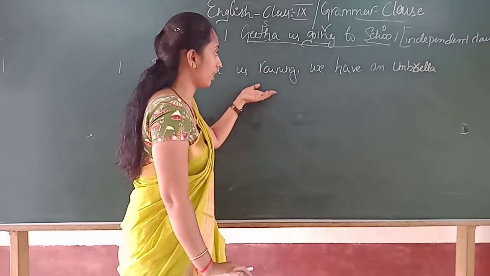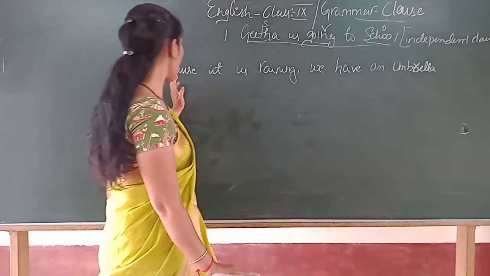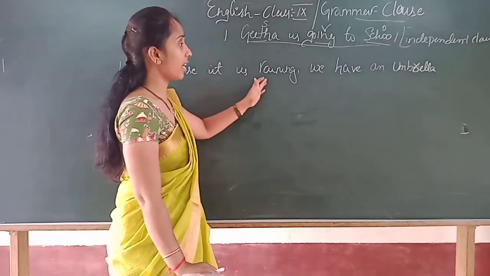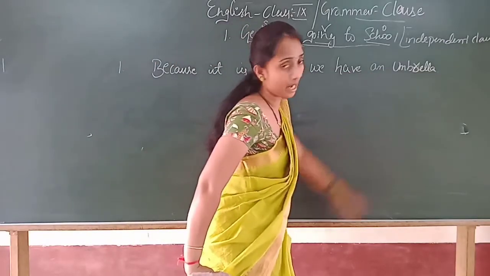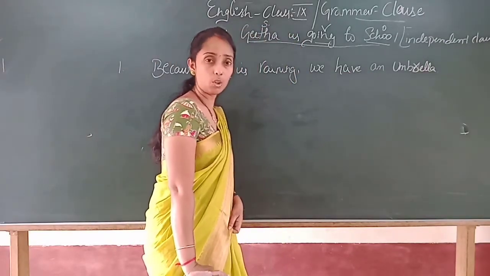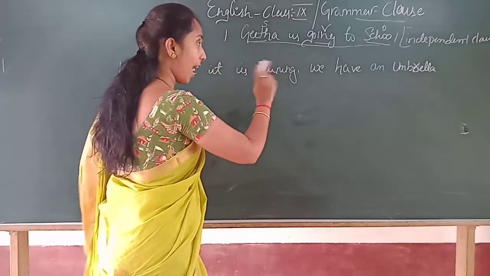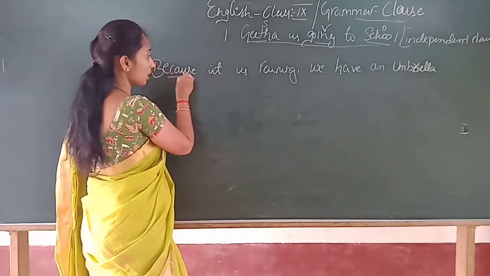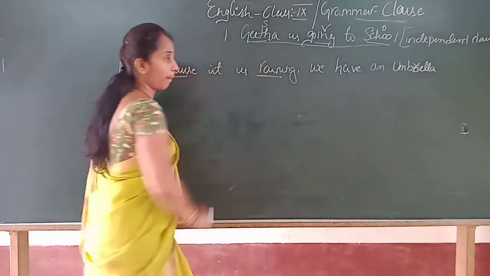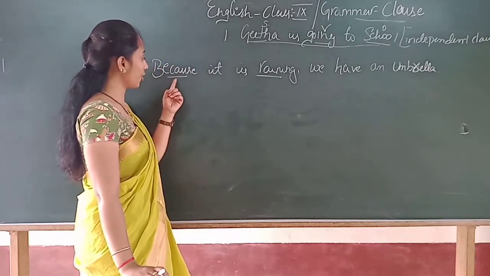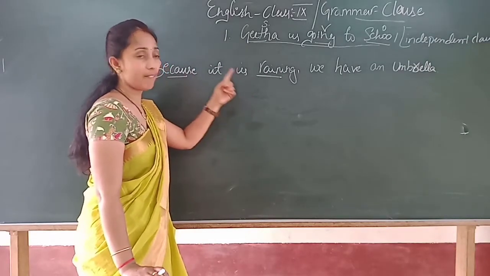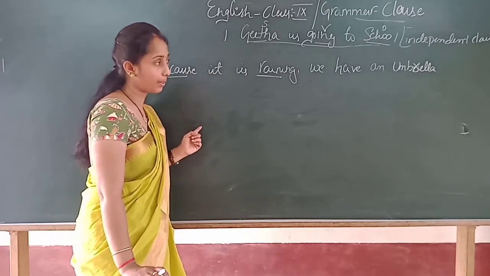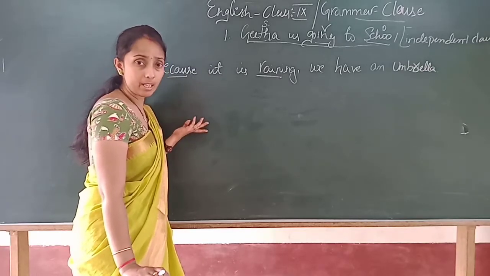Whereas here you take, see, because it is raining, we have an umbrella. Okay? We have an umbrella because it is raining. So there is a use of a conjunction as well as the rain. Is it an independent clause?